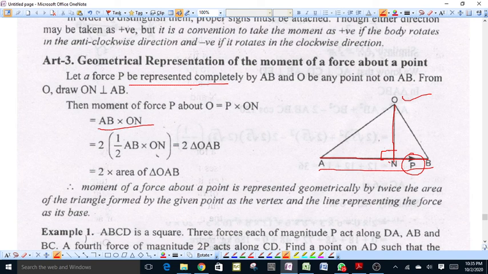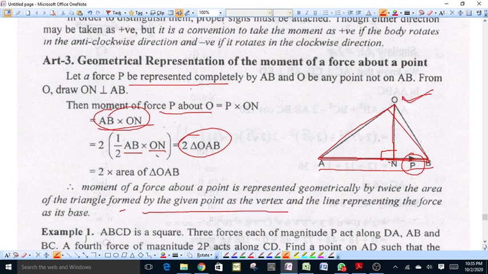If we divide and multiply this product by 2, then this will be equal to AB into ON, which equals 2 times half of AB into ON, and half of AB into ON is equal to the area of the triangle AOB. That is, the moment of force about O is equal to twice the area of triangle OAB. Geometrically, the moment of force about a point is represented by twice the area of the triangle formed by the given point as vertex, and the line representing the force as its base.